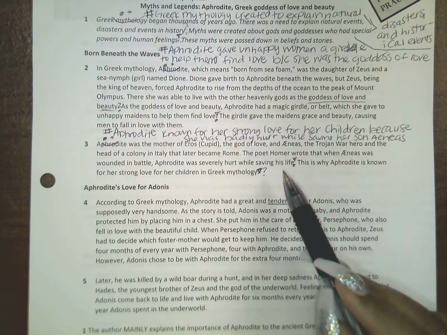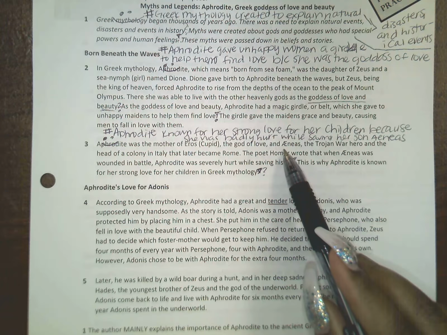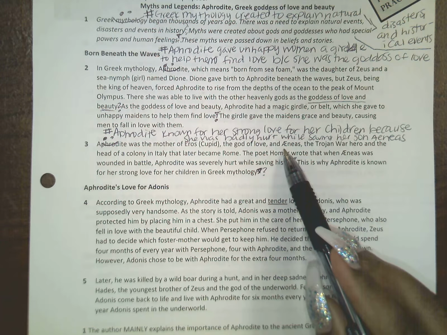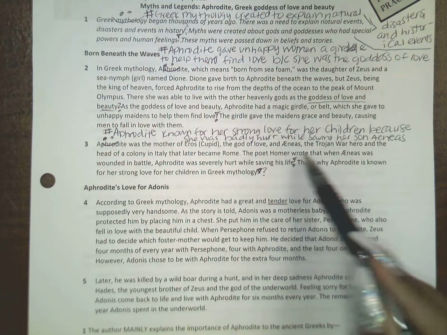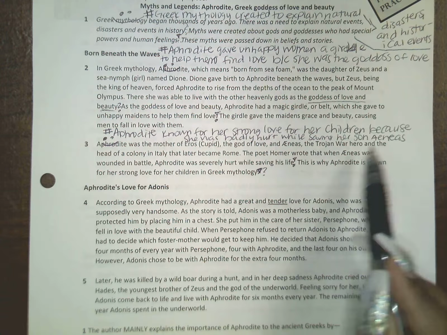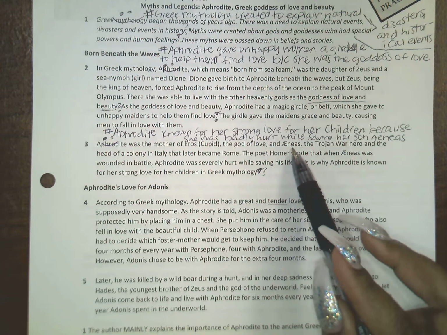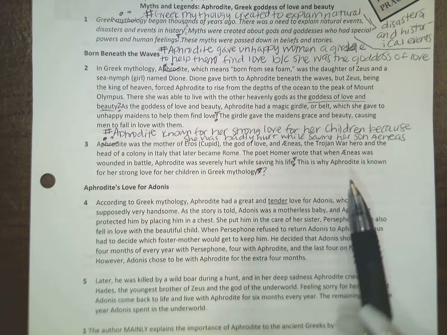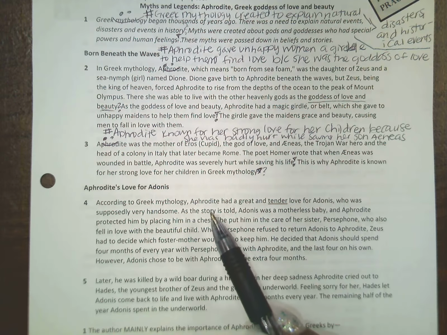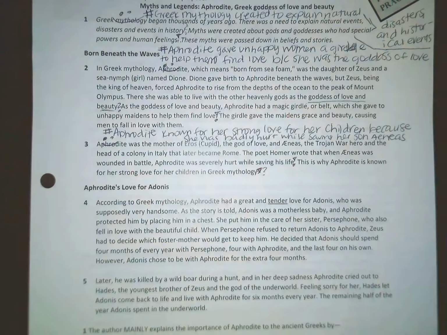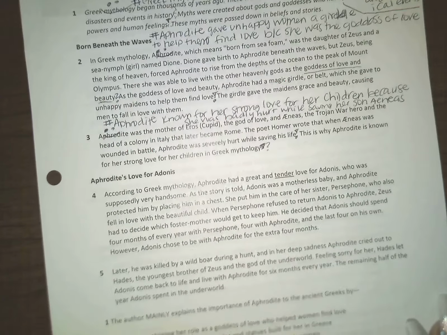And I don't know how to do the Greek symbol here. I'm sure if I took the time, I could just make an A and put 3 lines on there. But for all intents and purposes, Aeneas is this same name here. Just want to make that clear, okay? So, moving on to the next section. The next section is actually titled Aphrodite's Love for Adonis.